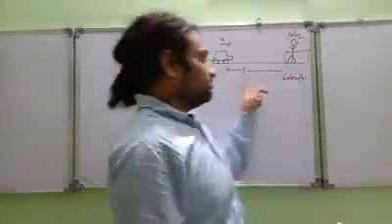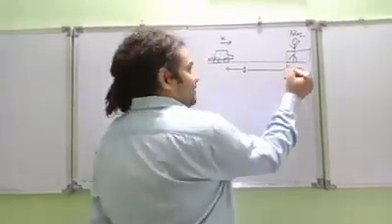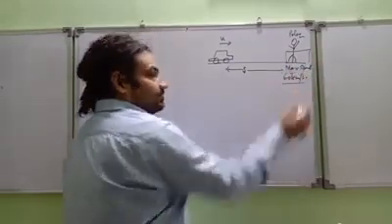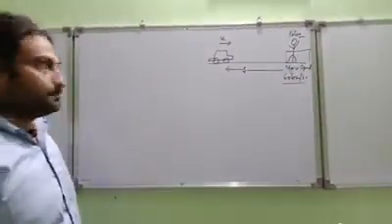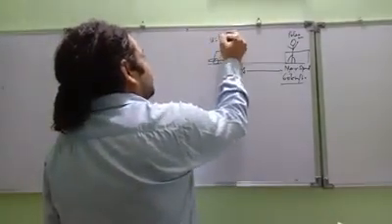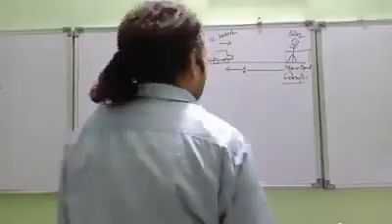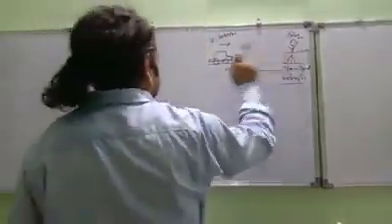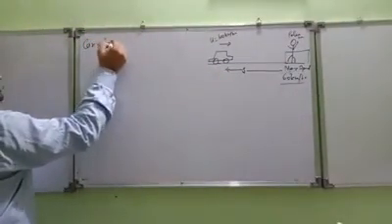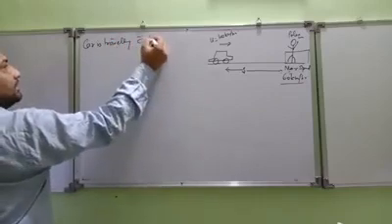So this road connects to the next road, and there the maximum allowed speed is 60 kilometers per hour. Let's say this original speed is 100 kilometers per hour. You understand? This is a policeman. This is a car. The car is traveling with 100 kilometers per hour